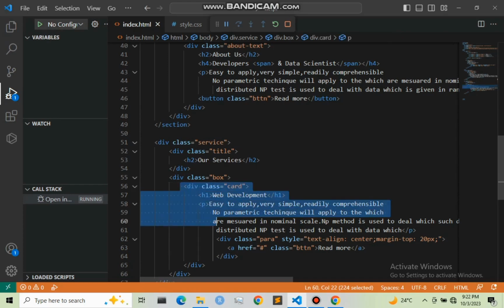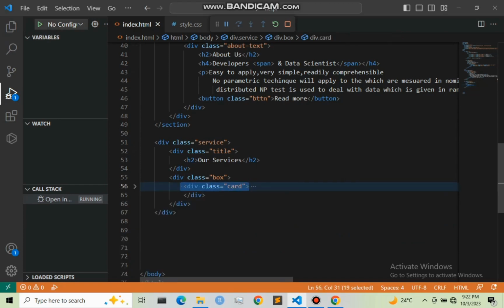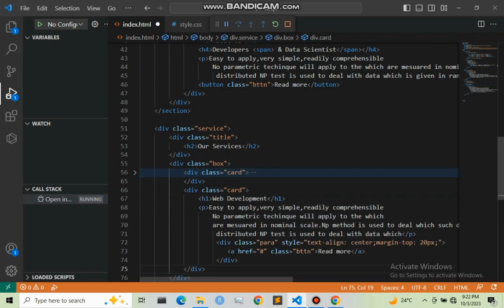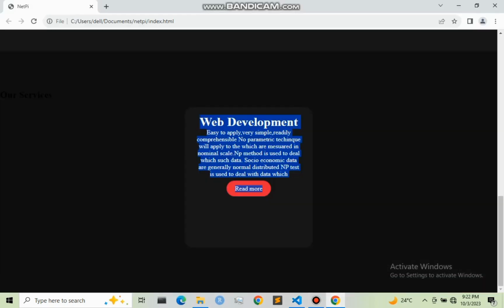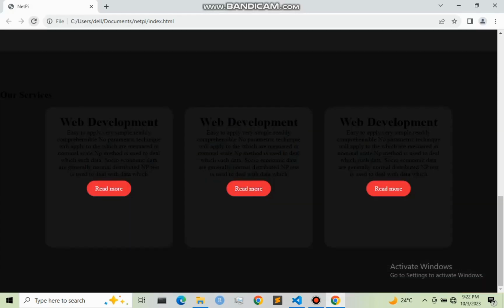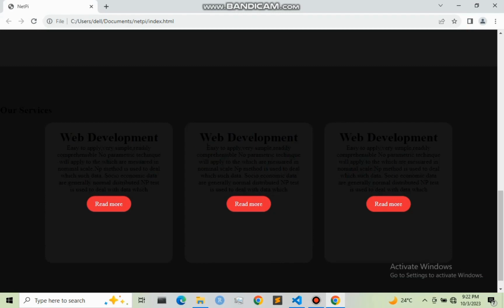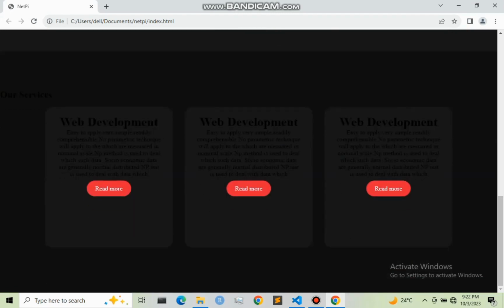So let me do this, Control C, then paste it several times. I'm going to paste it 3 times. So let me save it and refresh. So as you can see, we have it right here.